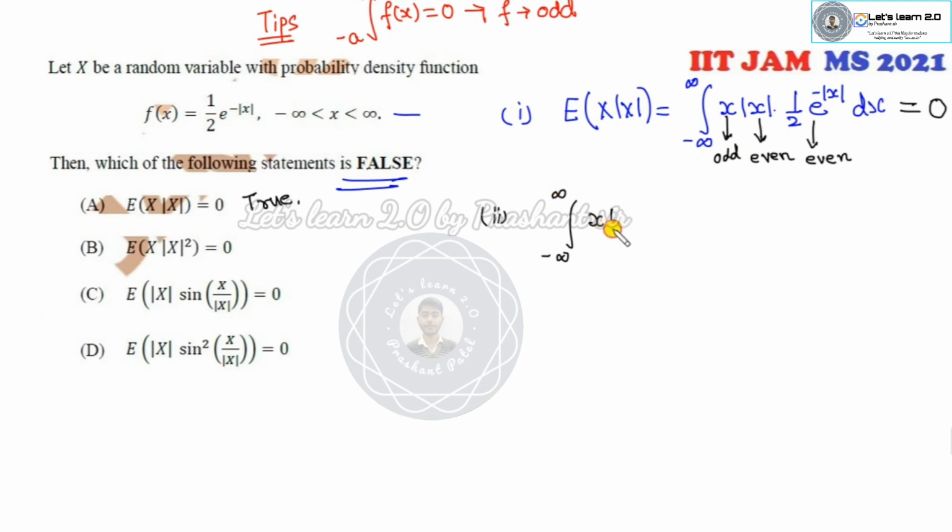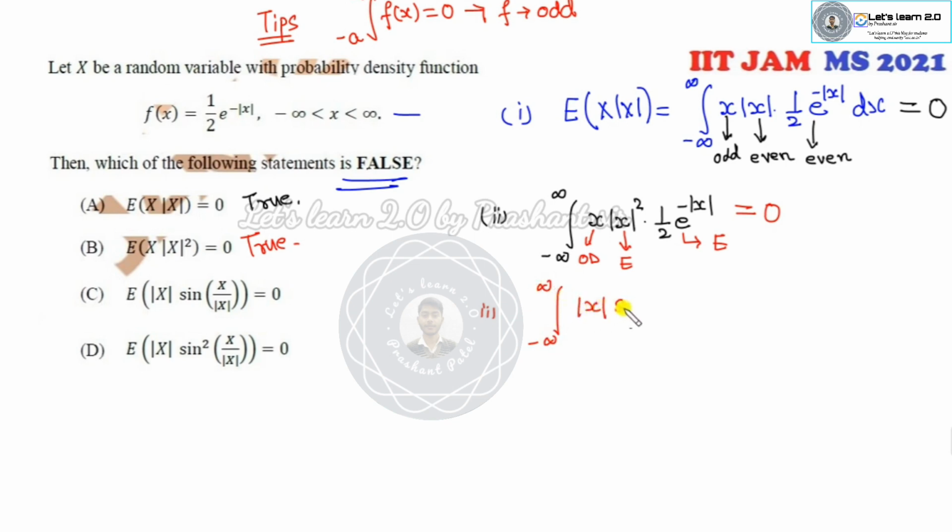Look at the second option. I can again write this as x mod x square into f of x. Fine. Now look at that. This is my even. This is my even. This is my odd. So the answer will be 0. So this is also my correct statement.